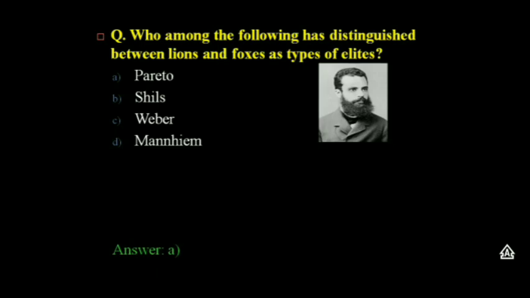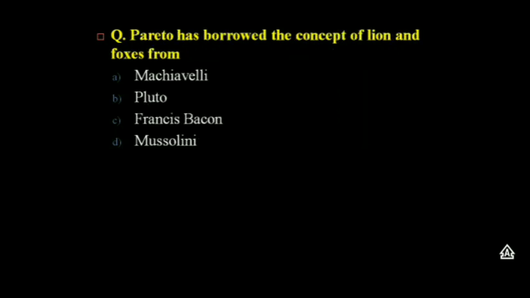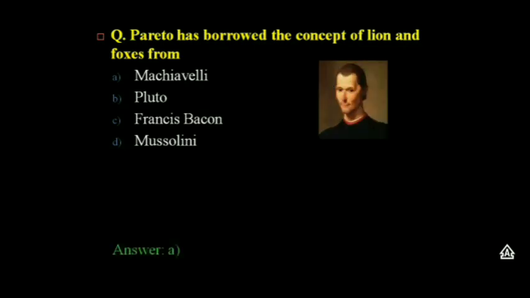According to this, lions and foxes: Machiavelli said the lion cannot protect himself from traps, and the fox cannot defend himself from wolves. Therefore, one must be a fox to recognize traps and a lion to frighten wolves. So Pareto had borrowed this concept of lions and foxes from Machiavelli. And among these options, the right option is Machiavelli.